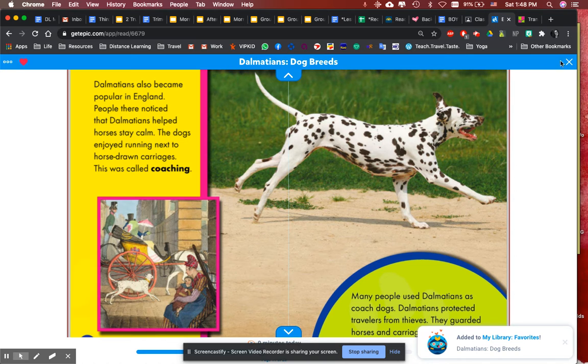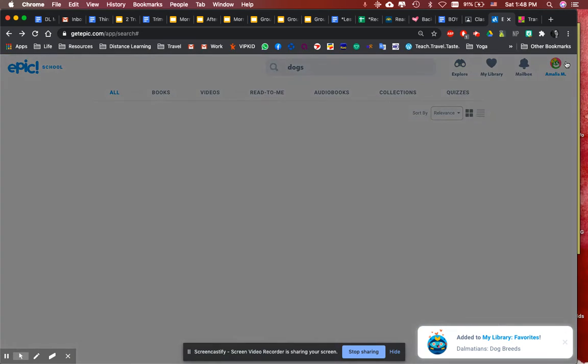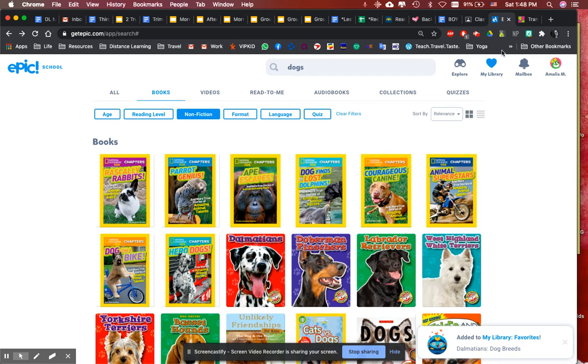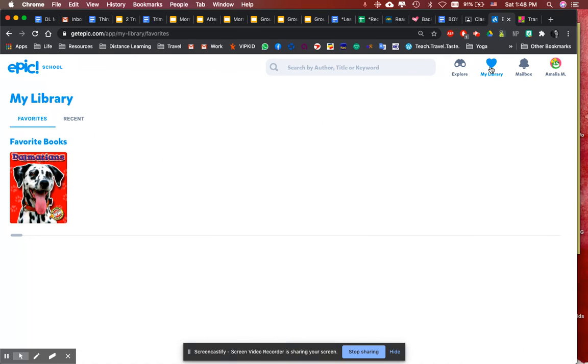I'm going to do that with this book, okay? And then I'm going to X out of it. And the next day when I come in, I will go into my library, which means my favorites, and there it is. So I can click on it and continue reading. This is really helpful when you have long books that you need to read over many days.